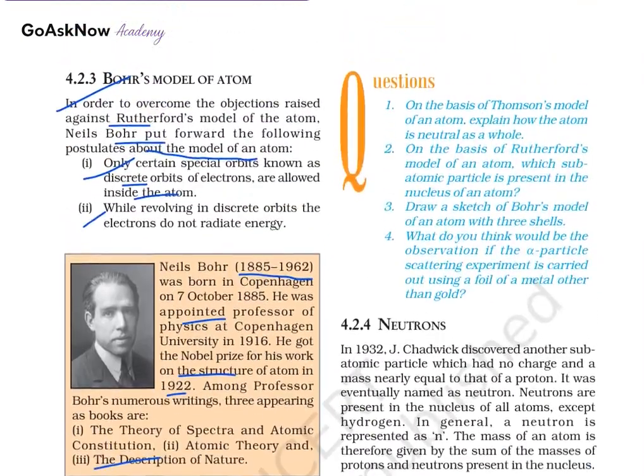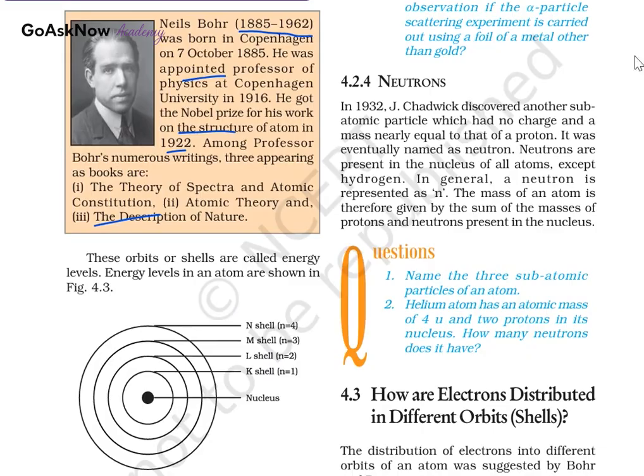Now, the neutrons. In 1932, J. Chadwick discovered another atomic particle which had no charge and a mass nearly equal to that of a proton. It was eventually named the neutron, and neutrons are present in the nucleus of an atom except hydrogen. In general, a neutron is represented as n, and the mass of an atom is therefore given by the sum of the masses of the protons and neutrons present in the nucleus. So this is what the neutron means.